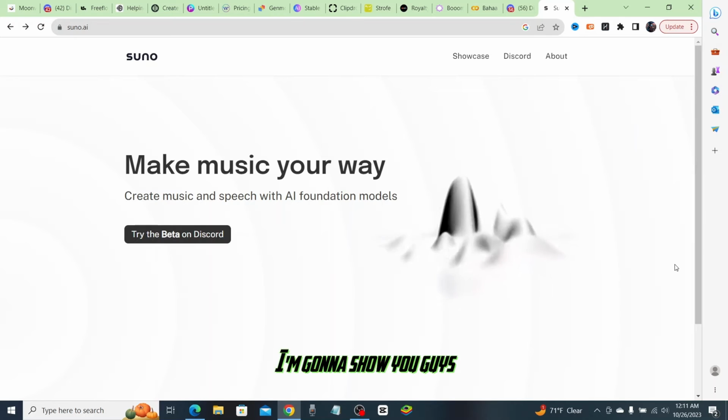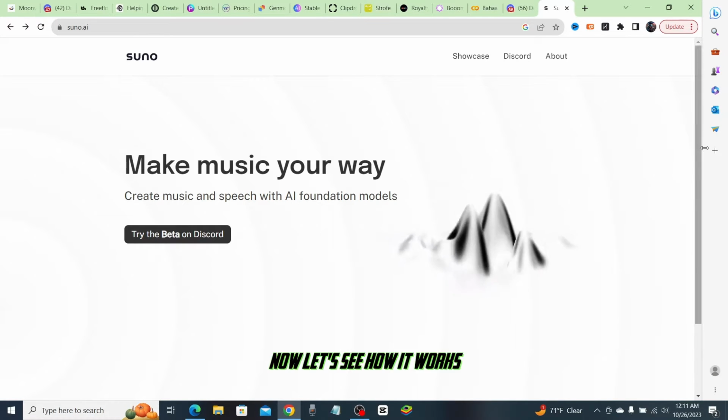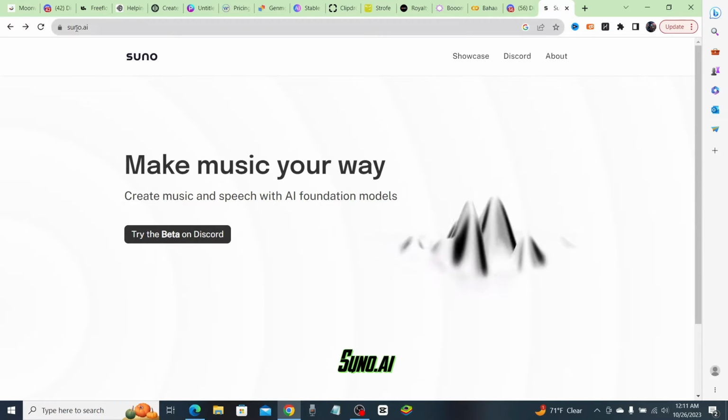I'm going to show you guys the absolute best AI text to song. Now let's see how it works. So the first thing you're going to do is go over to Suno.ai.